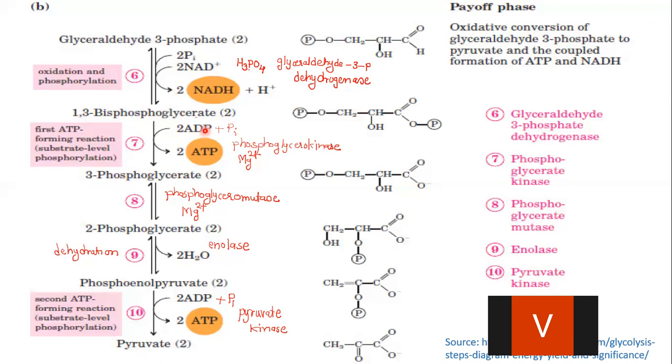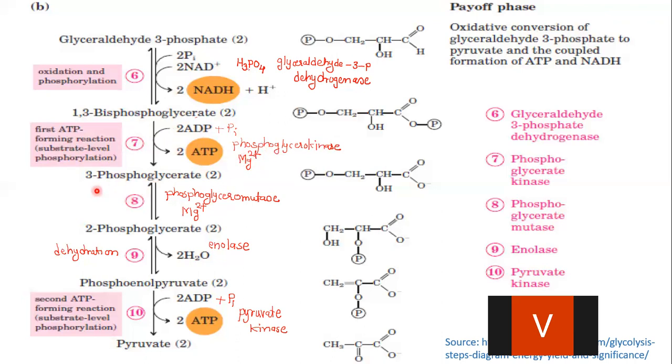This 1,3-bisphosphoglycerate is further converted into 3-phosphoglycerate, in which one of the phosphates from the substrate has been transferred to ADP, where ADP is converted into ATP. This is the first step in which ATP is formed, and this reaction is known as substrate level phosphorylation. The reaction occurs in presence of phosphoglycerokinase, and it requires the activity of Mg2+ ion.